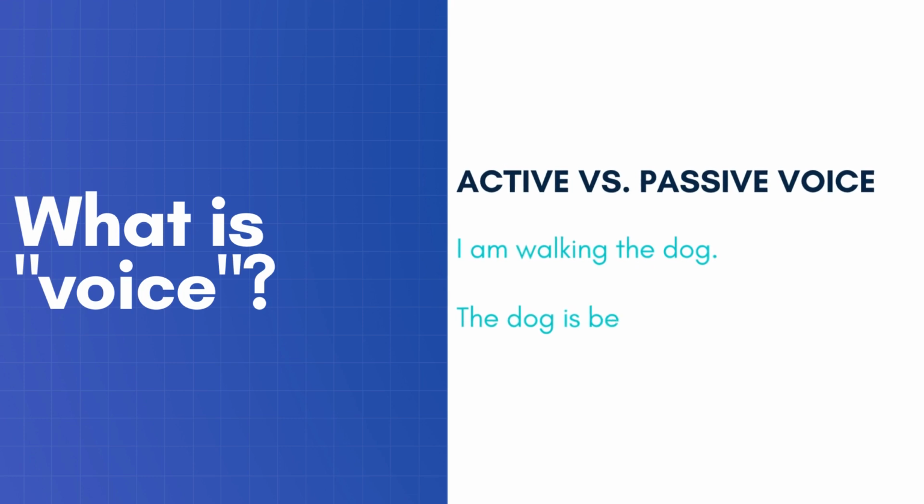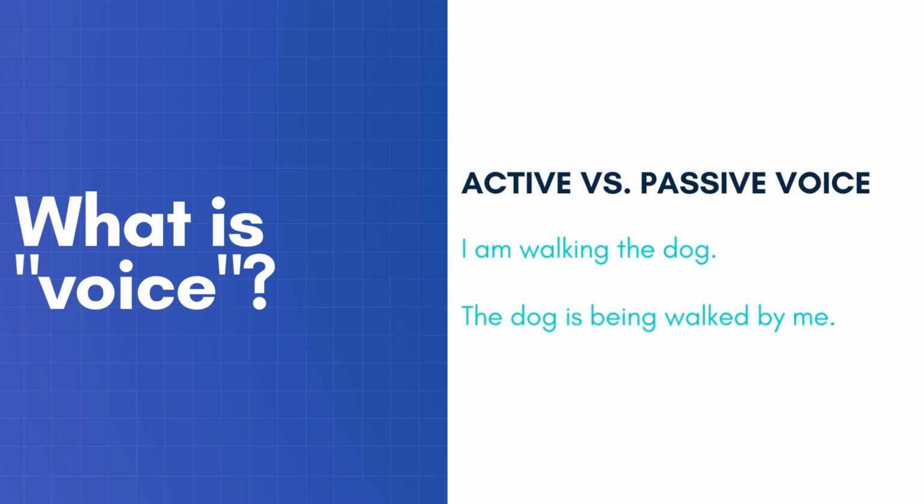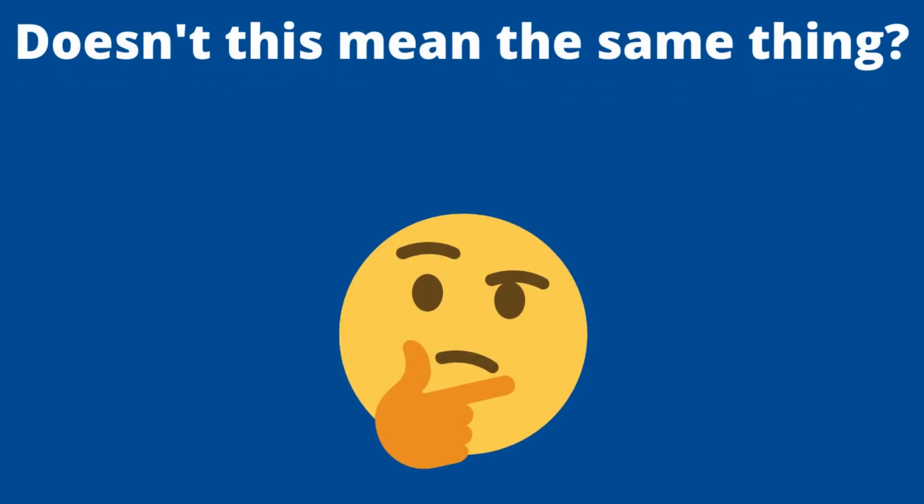So there's two voices in Latin, right, when we're dealing with verbs. You have active and passive voice. So the difference is whether your subject is doing something or something's happening to it. So in these two sentences, you have I'm walking the dog and the dog is being walked by me. The first one, I'm walking the dog, is active voice, right? I, the subject, am doing something. The second one is passive voice, right? Because the dog is not doing anything, something's happening to it.